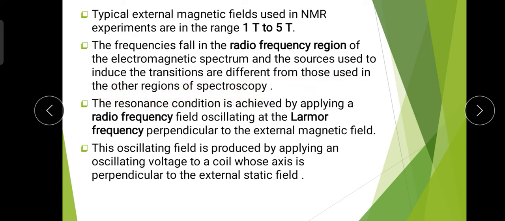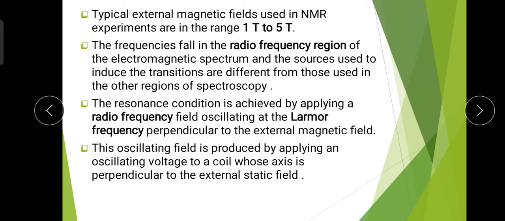That means in the radio frequency region of the electromagnetic spectrum we observe the NMR spectra, but in other regions we have other kinds of spectroscopy.